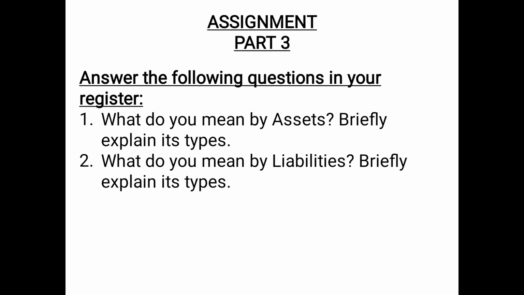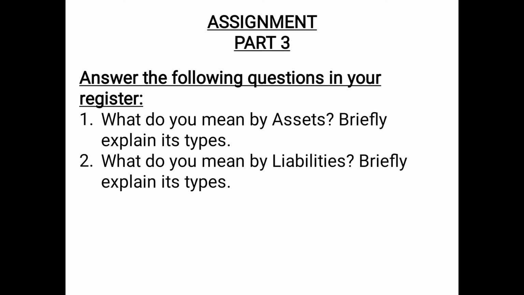Both these questions are basically the long questions. You have to answer them in detail. Definitely you can take the book from the video or your book or the notes which will be given to you. You have to answer the following questions in your register. What do you mean by assets?